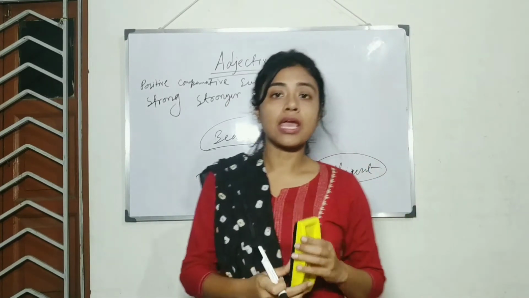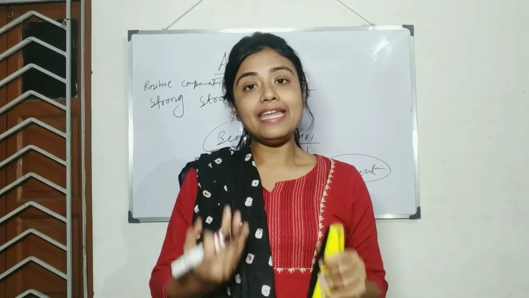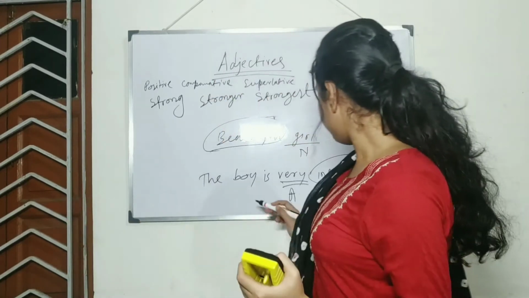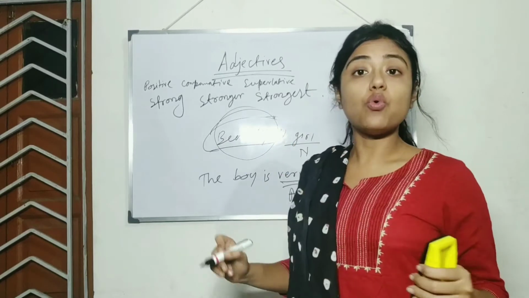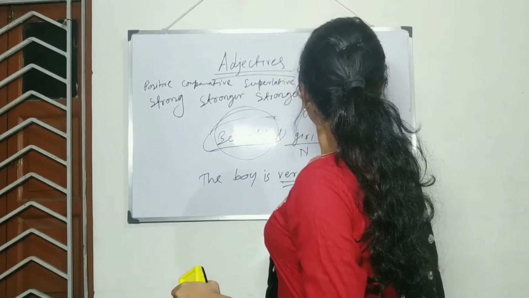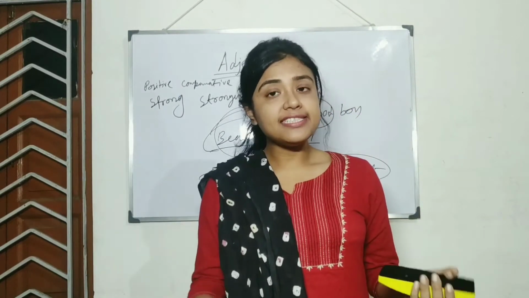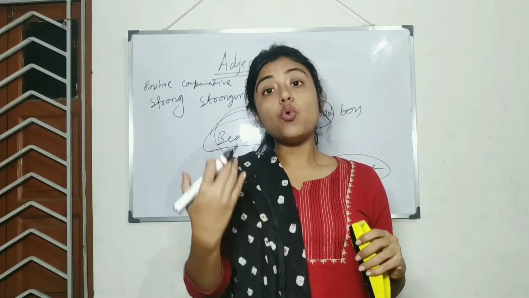Right? We know in general, adjectives indicate the quality of the noun. For example, I have written already beautiful girl. So, beautiful is the quality, or good boy. So, this good is the quality. There are several adjectives to indicate the quantity.